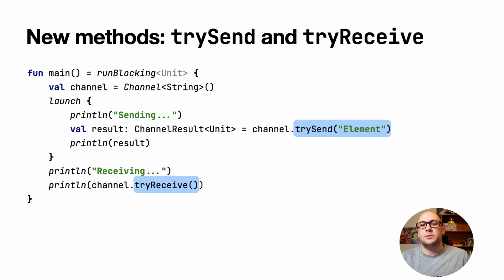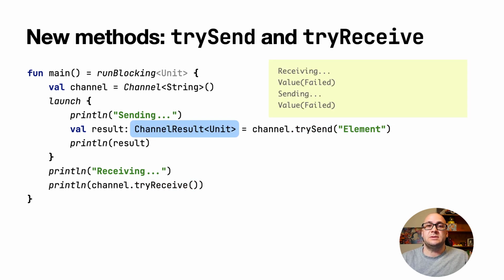The corresponding non-suspending functions are the new try_send and try_receive. Both of them return channel result. If we execute this code, we will see value failed printed out as a result. This is simply because we try receiving first and fail because there is nothing in the channel. And try_send fails as well because there is no receiver.